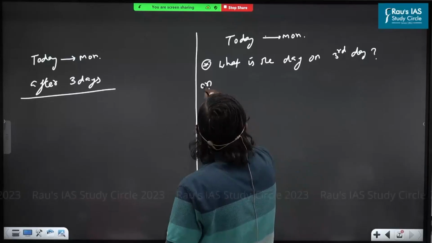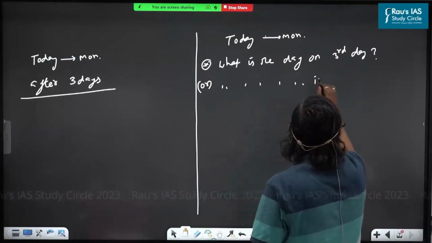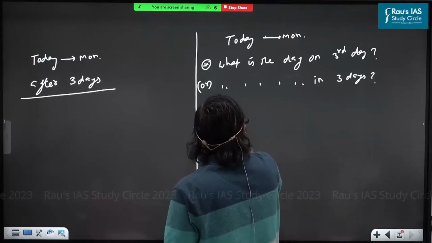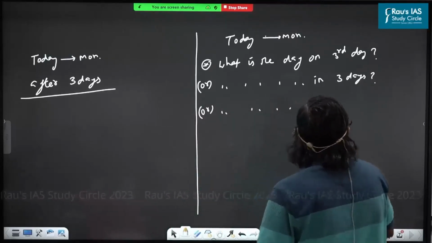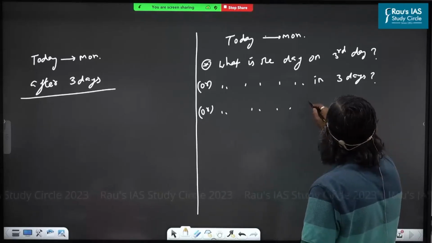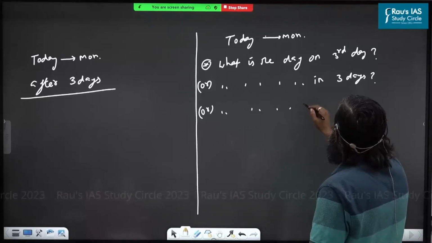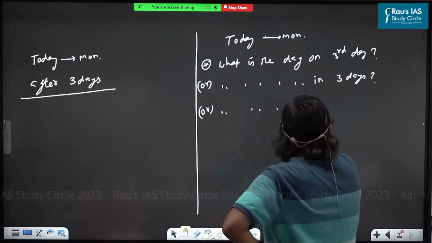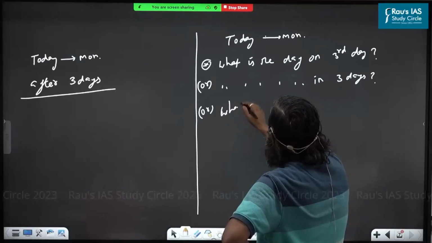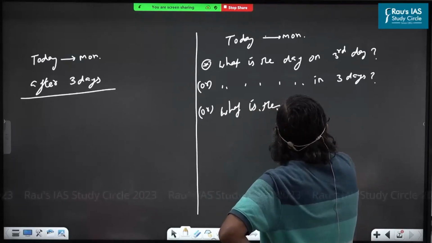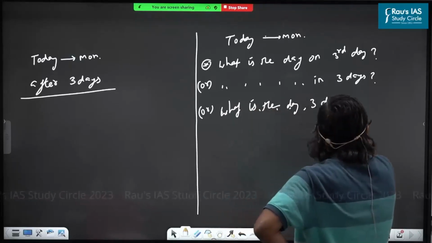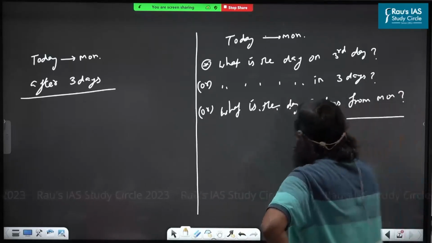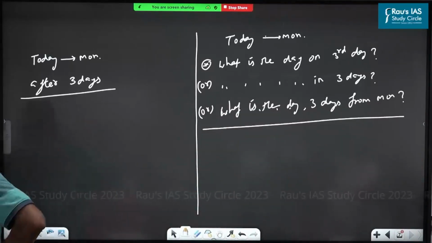Or what is the day in 3 days? Or what is the day 3 days from Monday? Do you understand what I am writing?